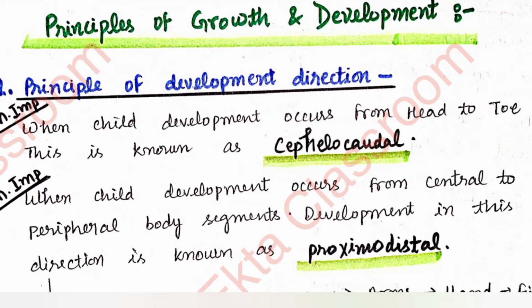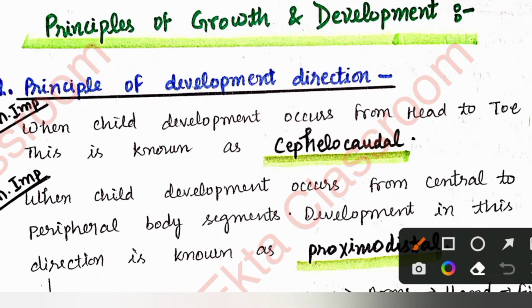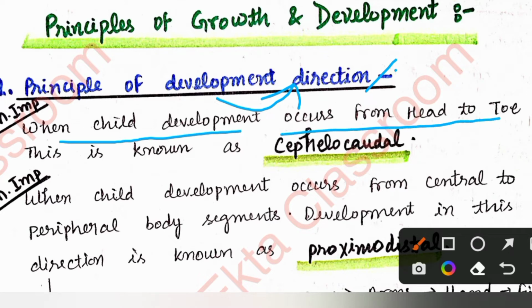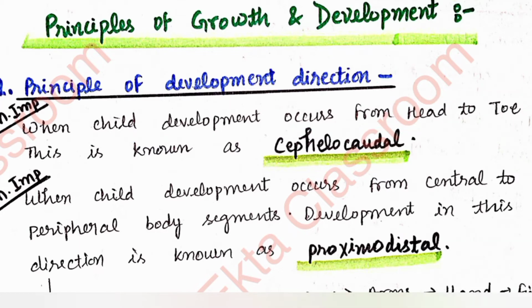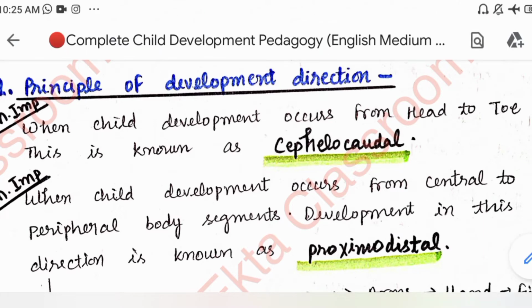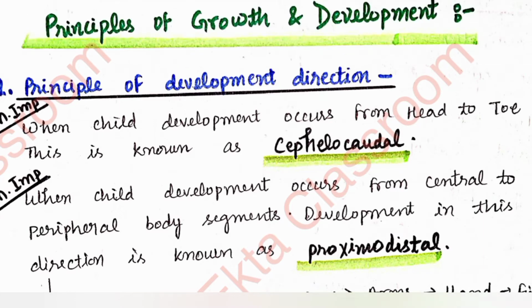Development direction means this development is based on direction. What is written? When child development occurs from head to toe, you have to remember this term, friends, head to toe. It means when development occurs from head to toe, this is known as cephalocaudal. Cephalocaudal and proximodistal are the most important terms, you have to remember them.